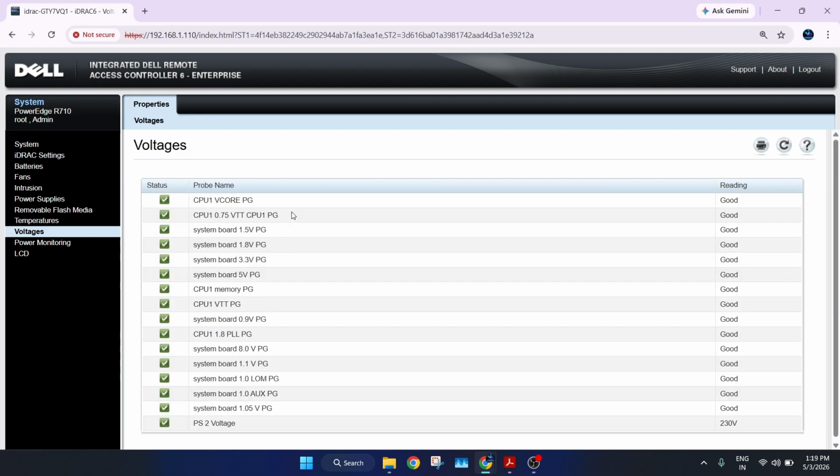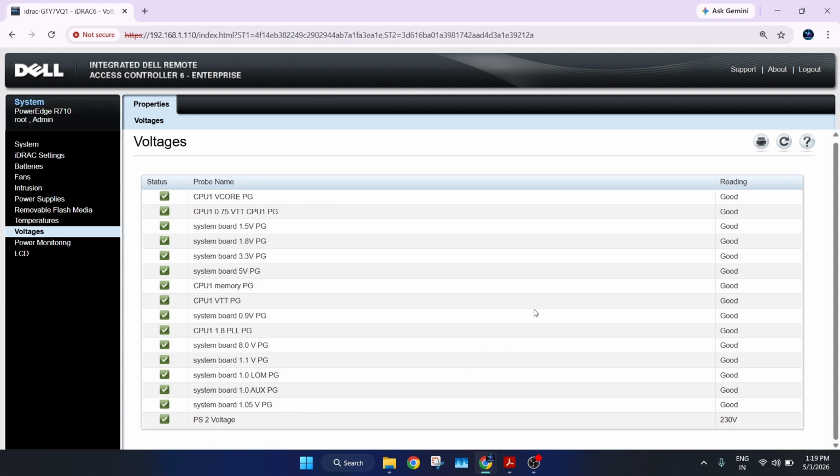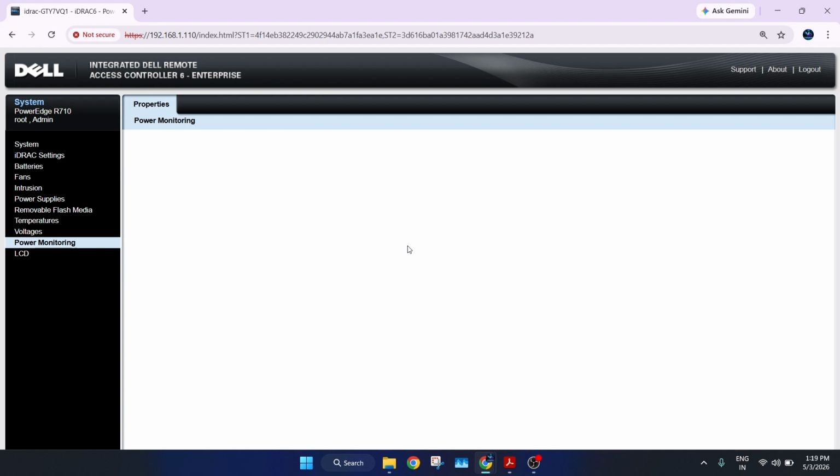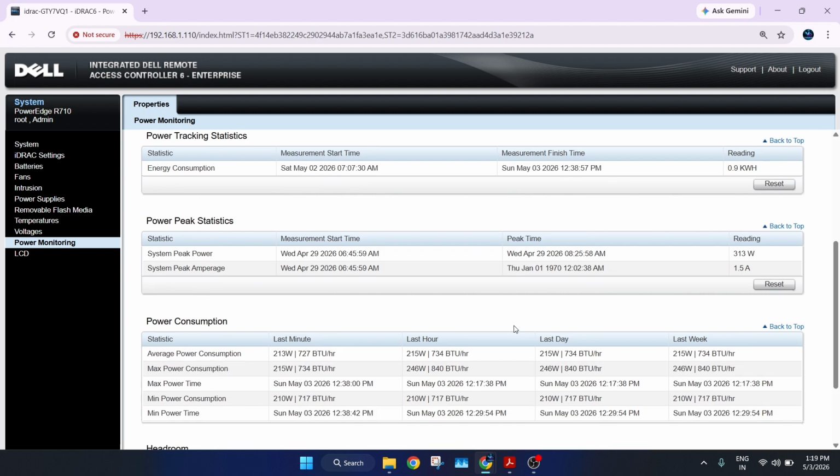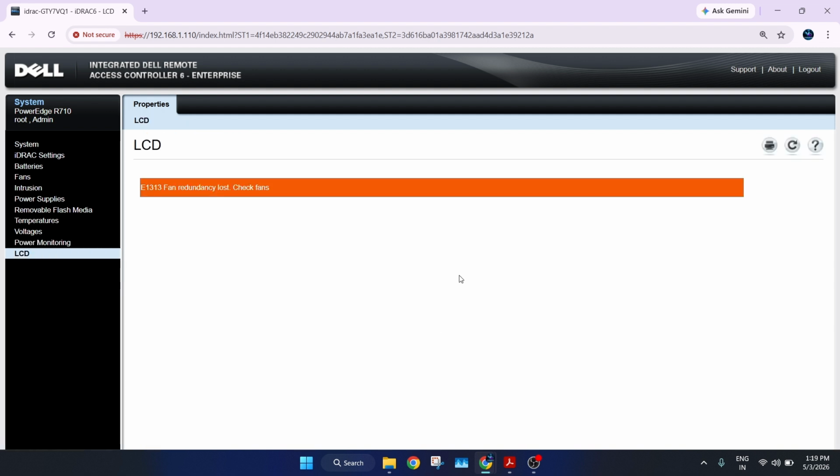Here you can see all the important components, with probe names and readings. In power monitoring, you can see how much the power units are utilizing, any failure threshold, and how much energy is being consumed. LCD we don't have, and fan redundancy we don't have, so it is showing as lost.